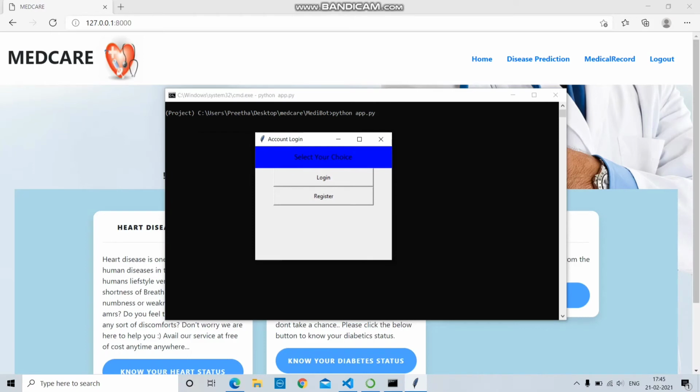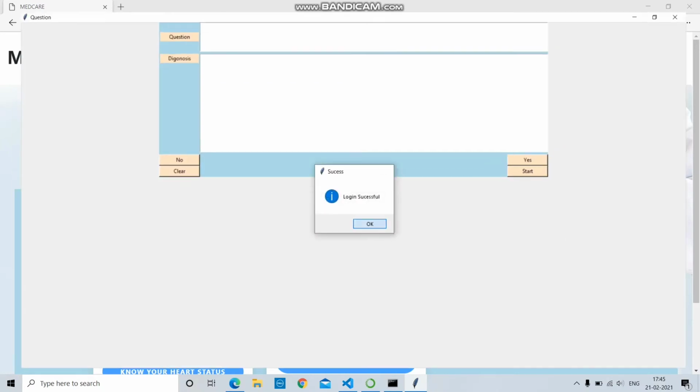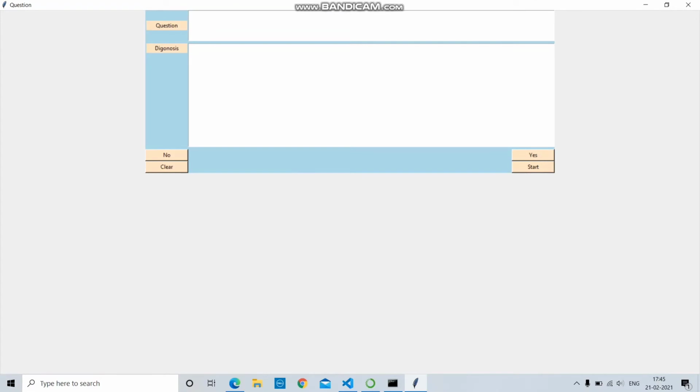After giving the execution command, you can see the account login GUI. Here you have login and register. If you are a new user, you can register. Since I am an existing user, I am directly logging in with my account. After clicking on login, you can see login successful and you will be redirected to the diagnosis page.